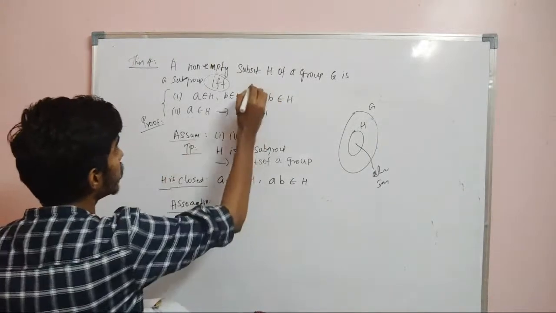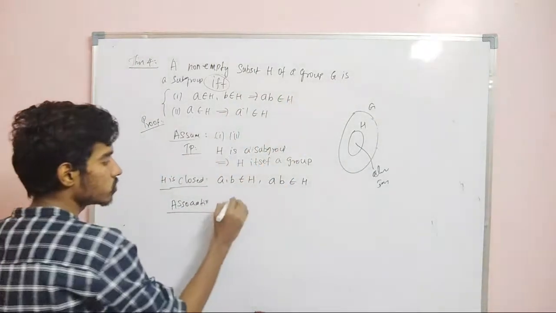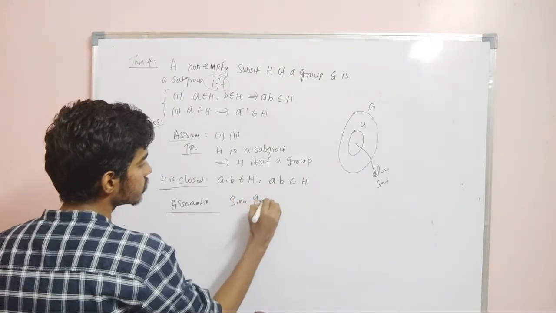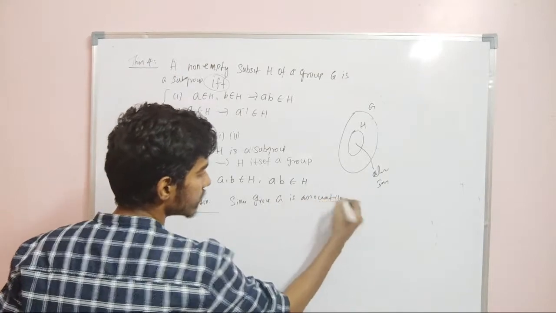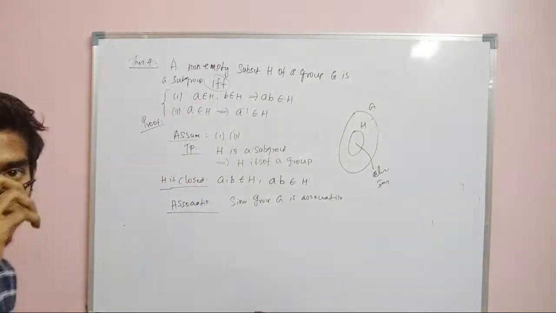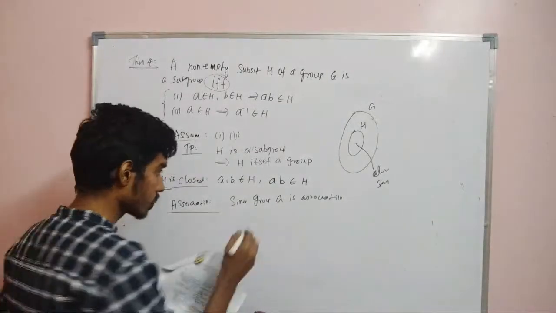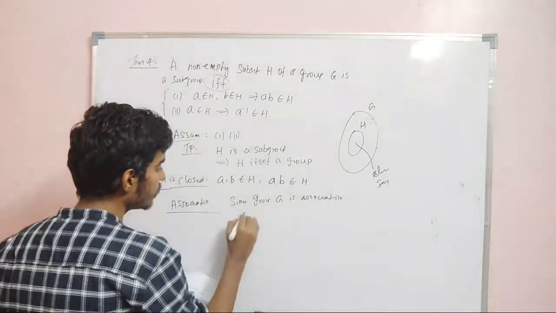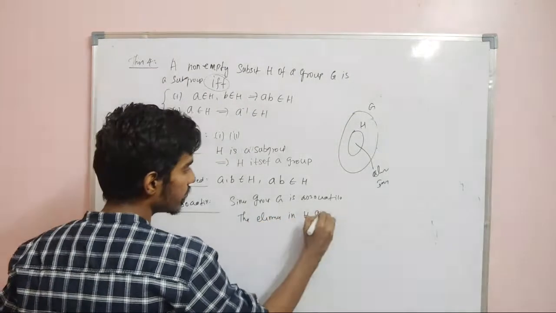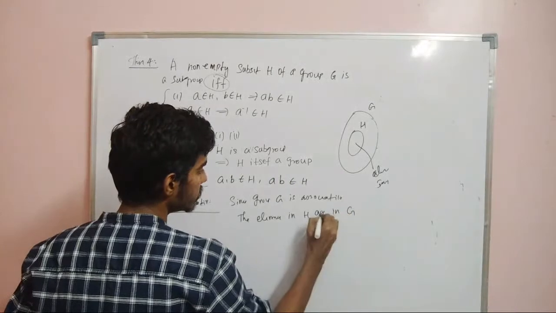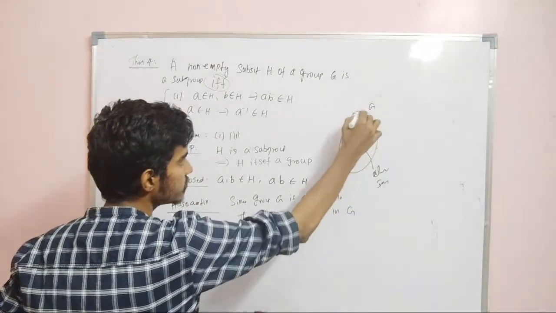Now we are taking a subset H of a group G, right? Since group G is associative, that subset will also be associative, right? The elements in H are in G. Since G is associative, G is a big group.